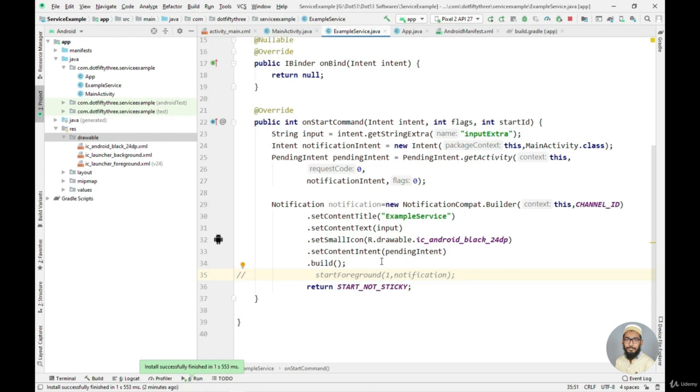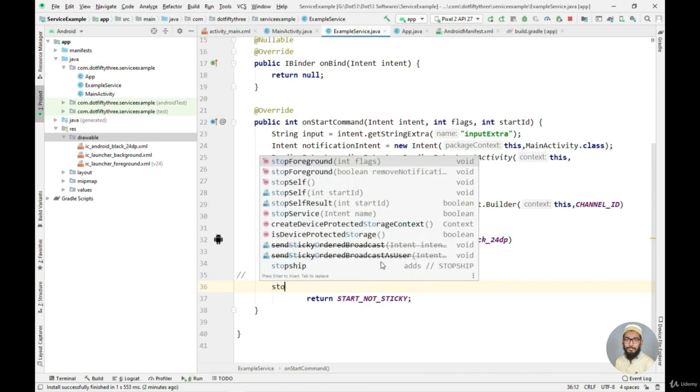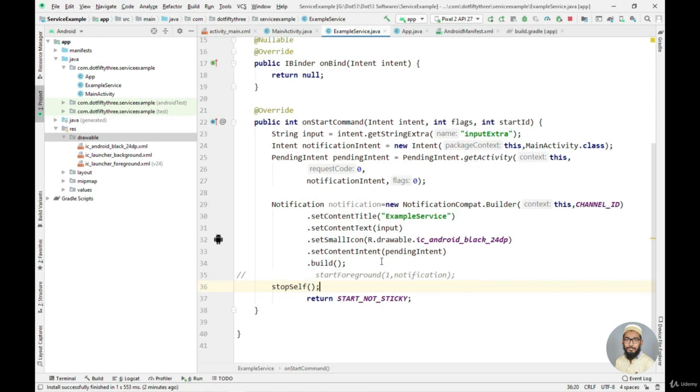We can actually stop the service by itself using the stopSelf method. You can see right here, we can also use this method in order to stop the service. Now it is very important to know that by default, a normal service doesn't run in the background.